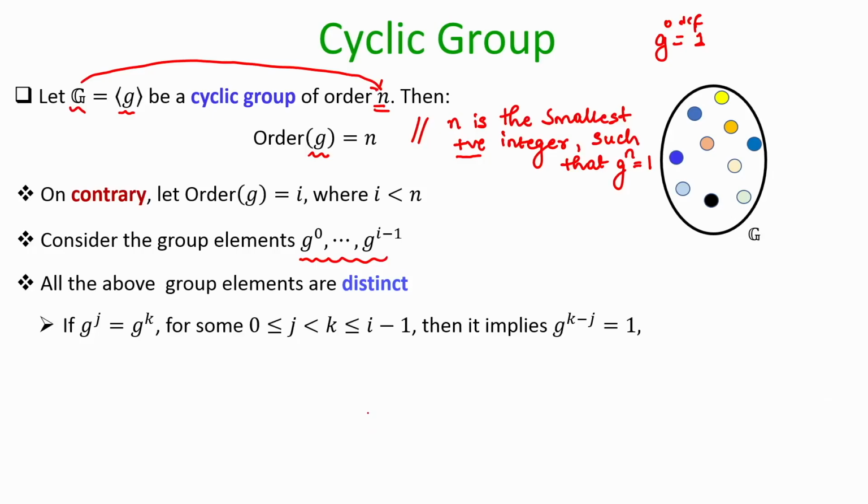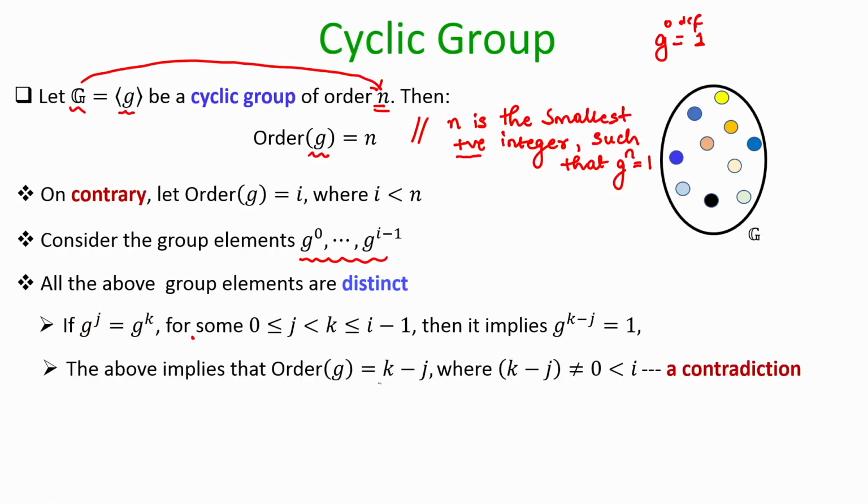On the contrary, assume that the jth power of the generator and the kth power of the generator produce the same group element, where k is higher than j, and both j and k are less than or equal to I minus 1. Then g to the power k minus j is the identity element. How do I get this? By multiplying both sides of this equation by g power minus j, I get 1 here and g power k minus j there. So g power k minus j is 1.